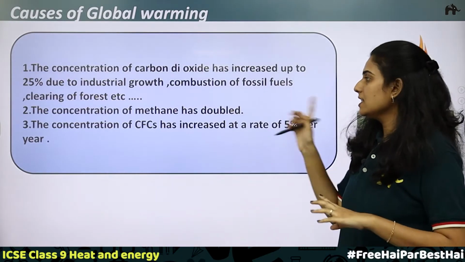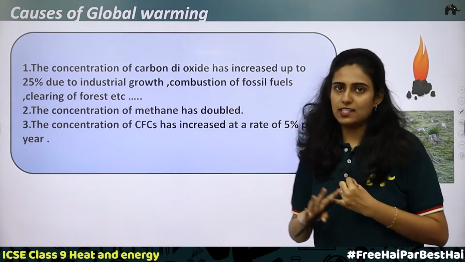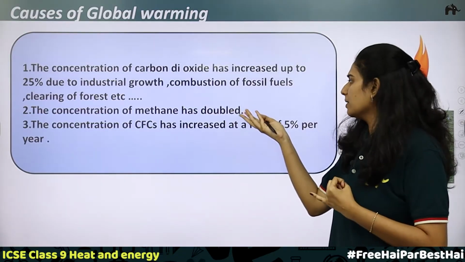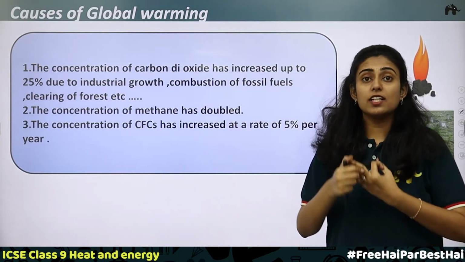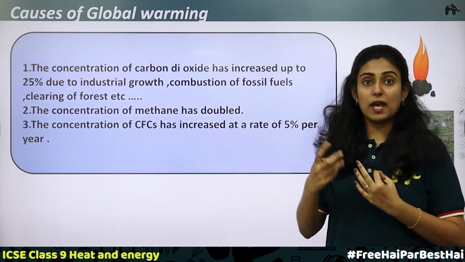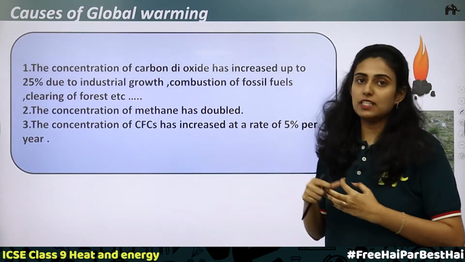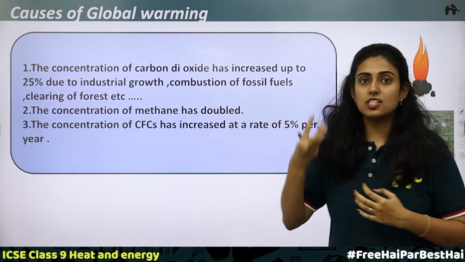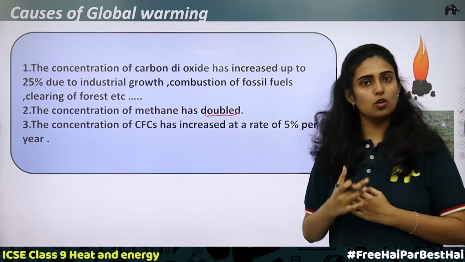So this is the first thing. Second, the concentration of methane has doubled. We know that activities like cultivation, animal husbandry, and natural gas leakage through pipelines all cause an increase in the level of methane. So methane's concentration is increasing. It has doubled. So this is also a cause of global warming.